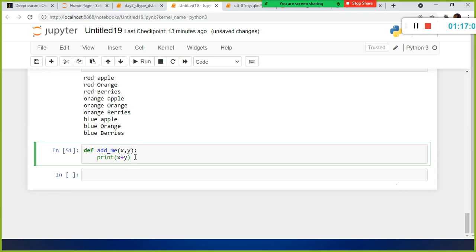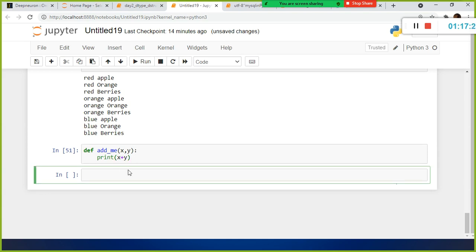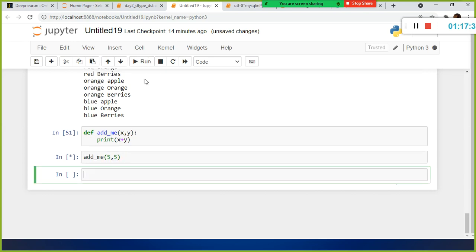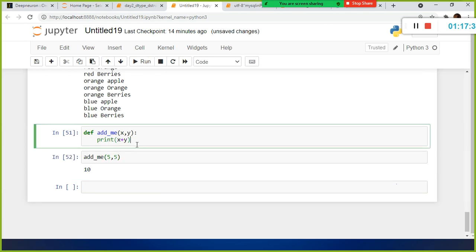Colon is to specify where your block of code or body of your code is. When the interpreter encounters the colon, that means, okay, followed by the colon, the function body starts. That is how it understands. Now I executed this one and no error, nothing. Now I'm going to call this function. Just defining a function is not sufficient. I need to use it, right? So 5 comma 5. If I pass the value, it says print x plus y, 10.